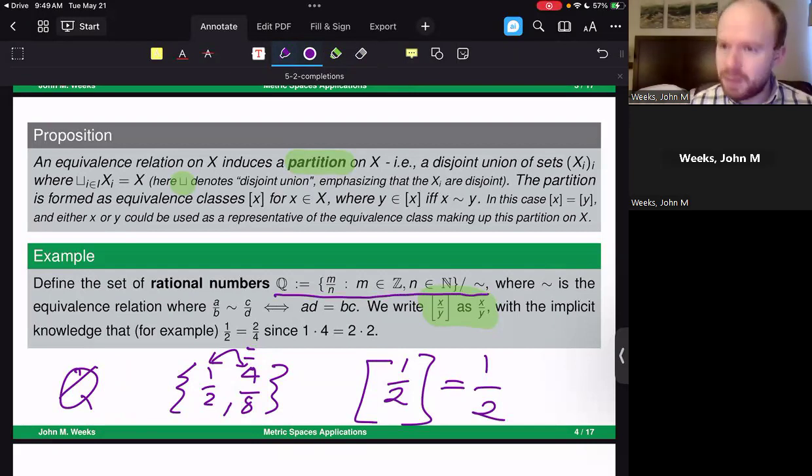So this is the example that we're starting with. We start with an equivalence relation here on the rational numbers, and we're going to need that construction of an equivalence relation in what is to come. So I start with the rational numbers to get us started with seeing how we can work with this in a general metric space.